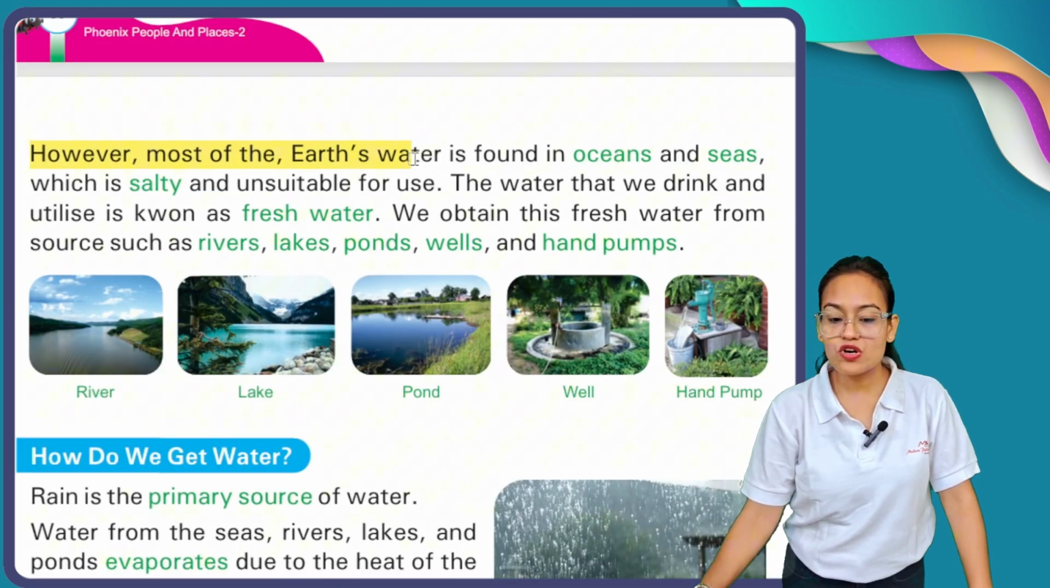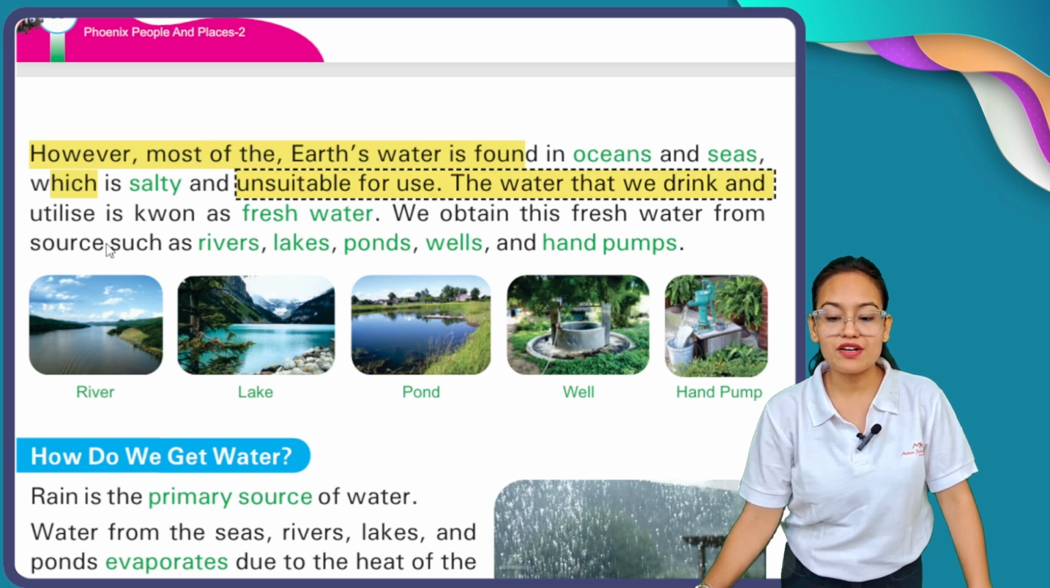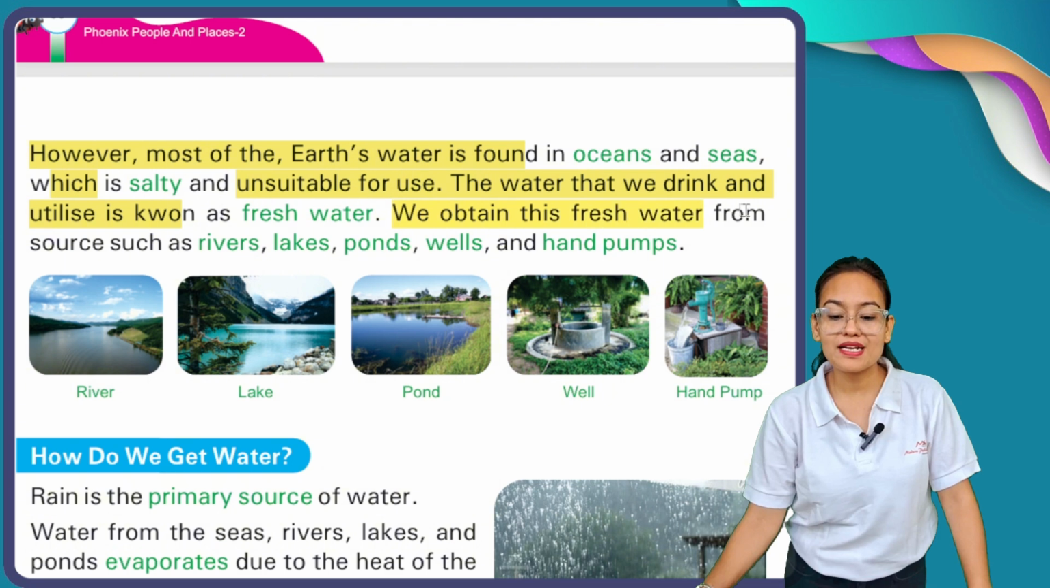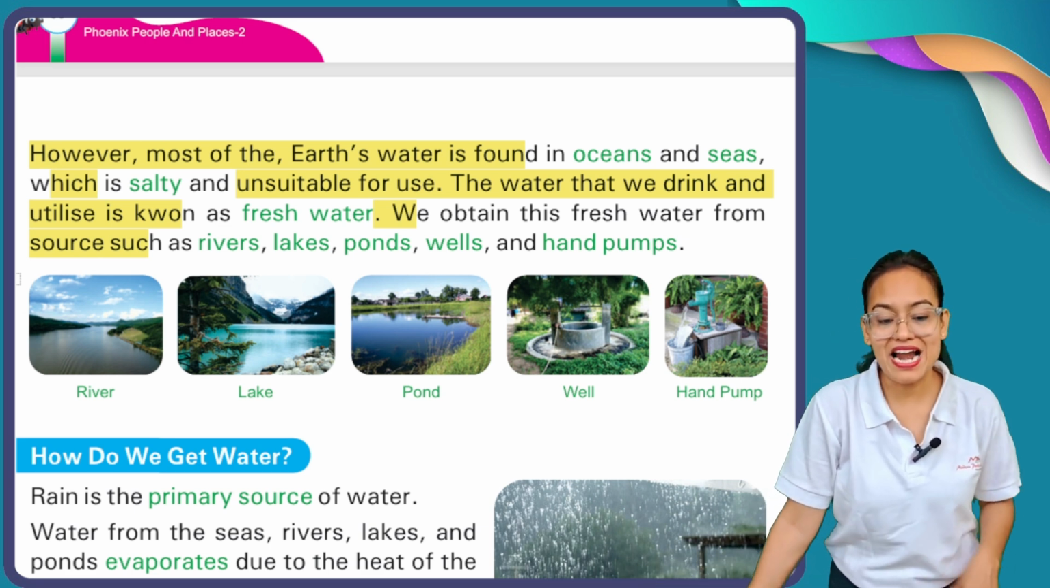however, most of the earth's water is found in oceans and seas, which is salty and unsuitable for use. The water that we drink and utilize is known as fresh water. We obtain this fresh water from sources such as rivers, lakes, ponds, wells and hand pumps.